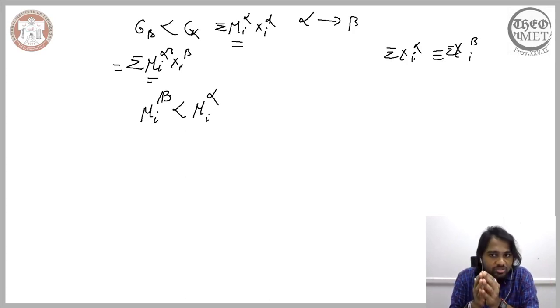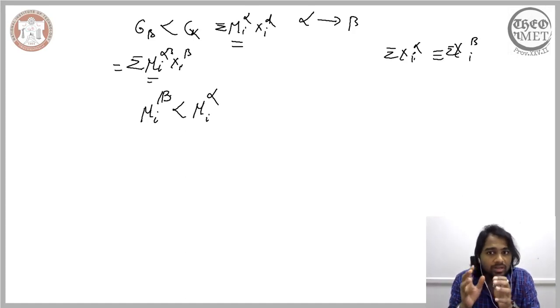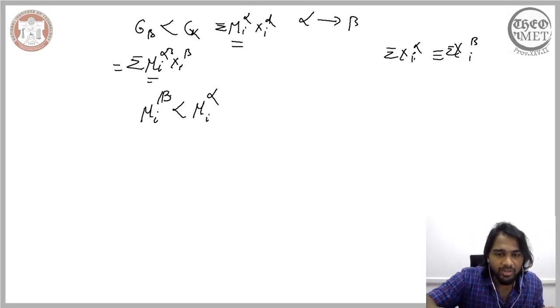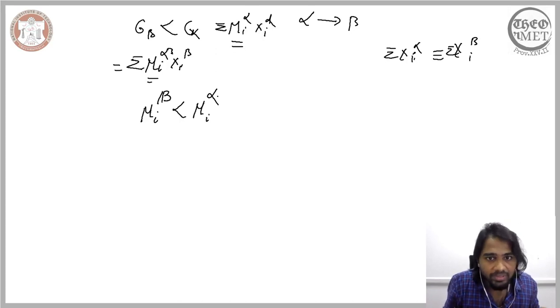This is only possible when the Gibbs free energy of beta is less than the Gibbs free energy of alpha. However, we have related the Gibbs free energy to chemical potential. Now when you consider this relation, this difference in the Gibbs free energies that allows for the change from alpha to beta is only possible when the chemical potential of the component in beta is less than the chemical potential of the same component in alpha.